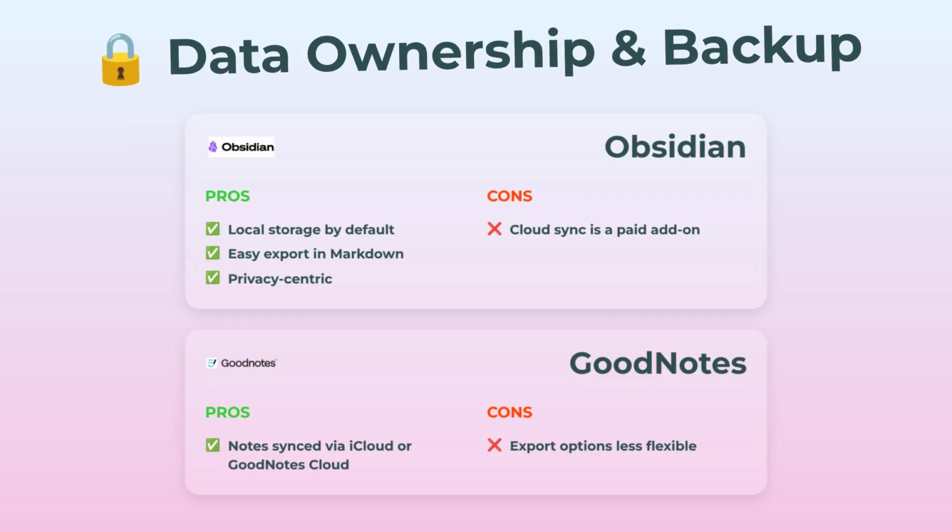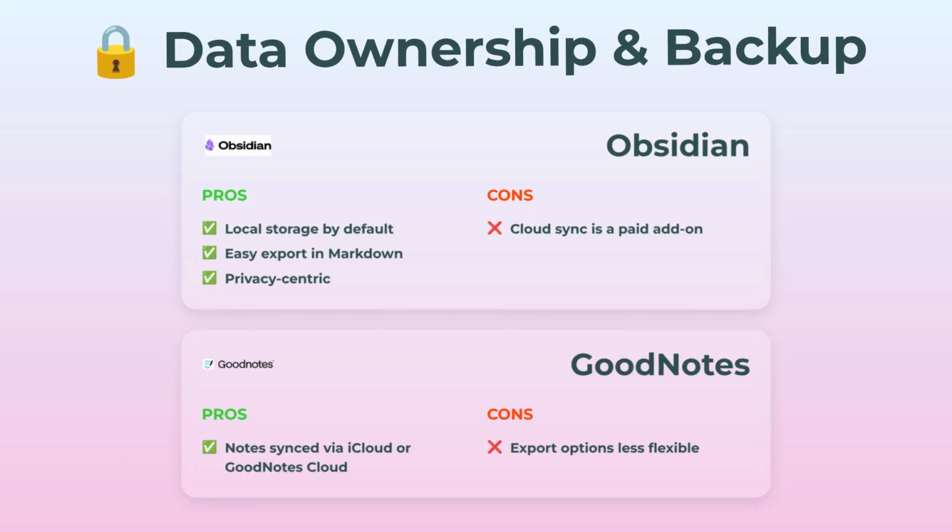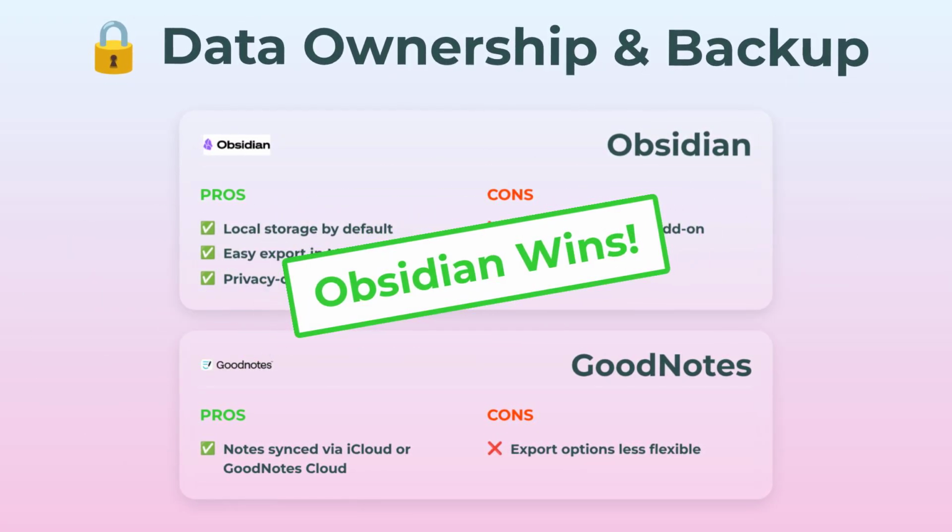Now, GoodNotes syncs your stuff through iCloud or their own GoodNotes Cloud, which is simple, but export options are just not as flexible, honestly. So if locking down your data is priority number one, Obsidian wins this hands down.